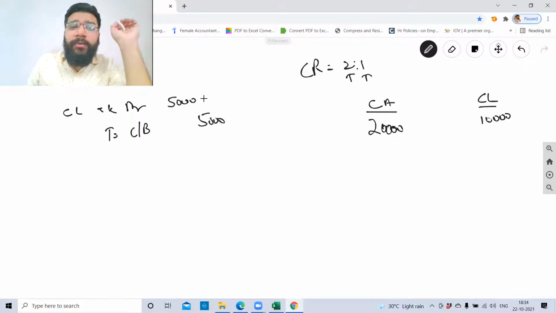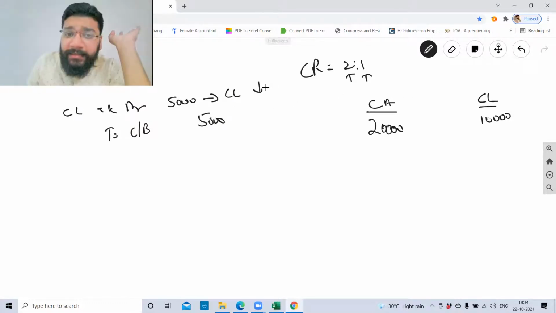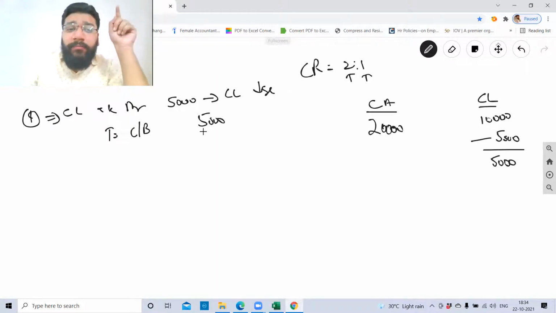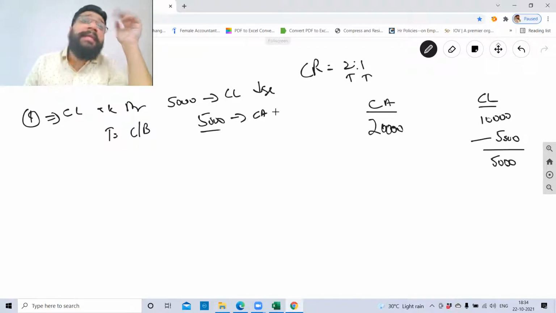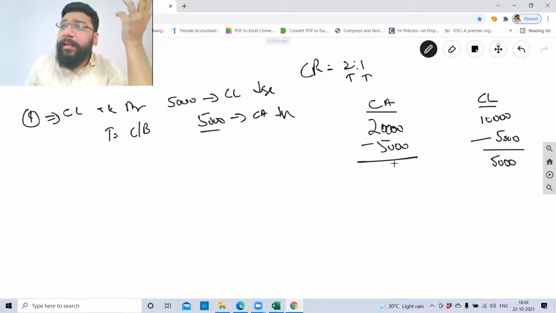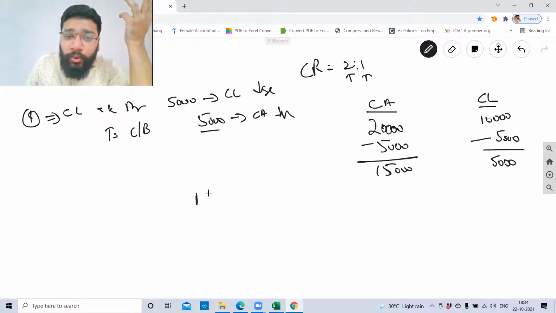So what happens, guys? Now, is it affecting my current asset or current liability? Current liability. Is it increasing my current liability or decreasing my current liability? It will decrease. This transaction has the impact of reducing your current liability. So 10,000 rupees is your existing current liability balance. From that, if I minus 5,000, what will be the balance of current liability? 5,000. And then guys, this 5,000 rupees cash in bank is going to impact your current asset. Is it going to increase my current asset or decrease my current asset? Decrease by 5,000. So if I minus, how much will you get as balance? 15,000. So your new current ratio is equal to 15,000 divided by 5,000.